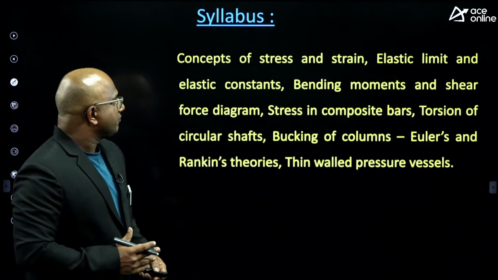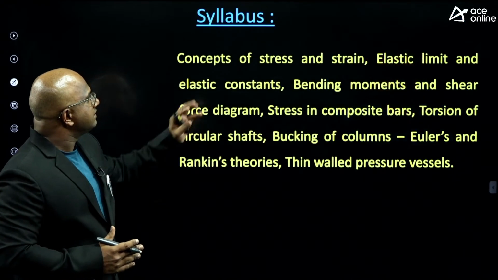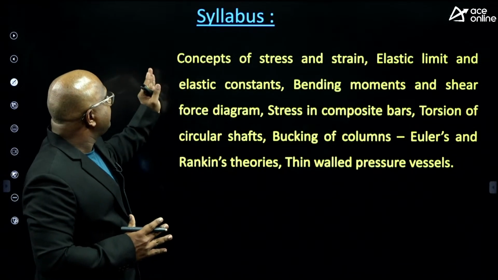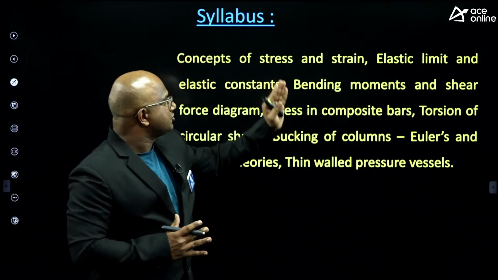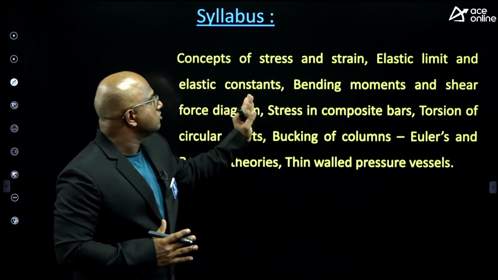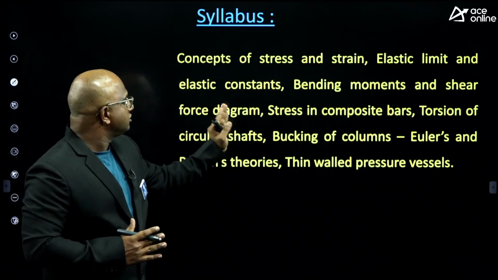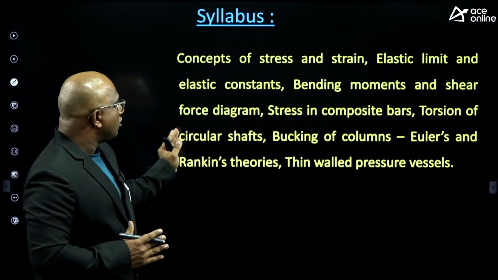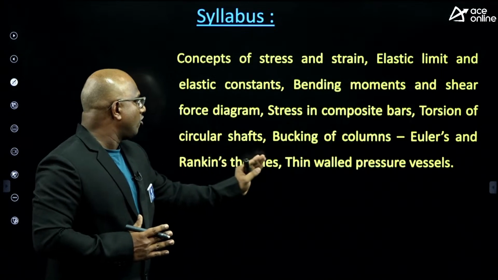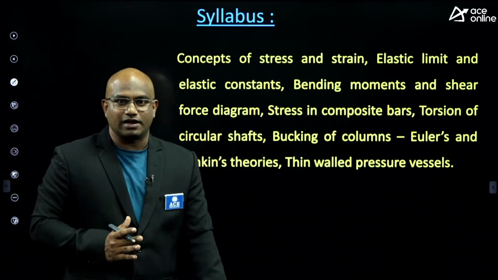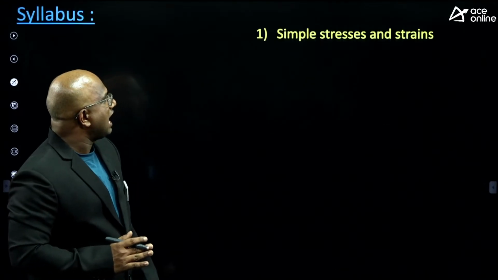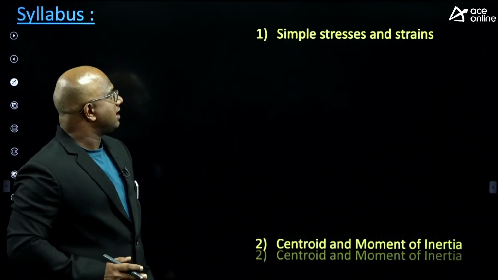Now, coming to the syllabus given in your notification, guys: a typical syllabus covers the concept of stress and strain, elastic limit, elastic constants, bending moment and shear force diagram, stresses in composite bars, torsion, buckling, thin-walled pressure vessels, Rankine's theory, etc. But this seems to be a little confusing. To avoid this, I have divided it into 10 chapters, guys.